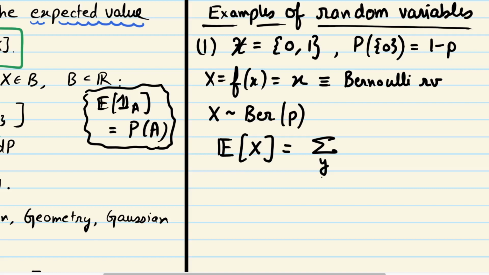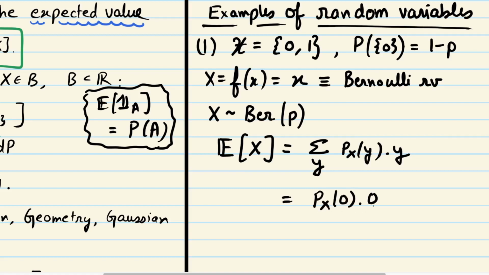So summation over y, as it is a discrete random variable, of the probability that x takes the value y, times y. In this case, it just takes two values. So the probability that x takes the value 0, times 0. So this guy doesn't matter. Plus the probability that x takes the value 1, times 1. So this is just p.